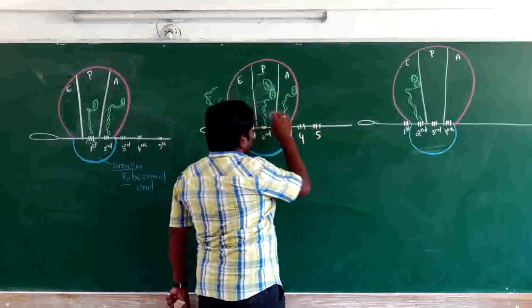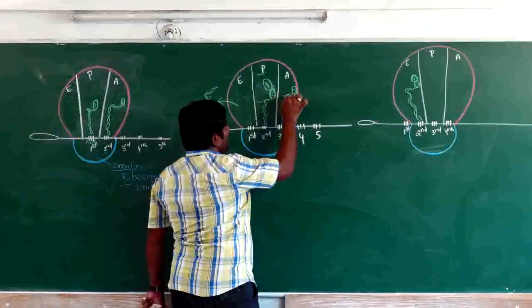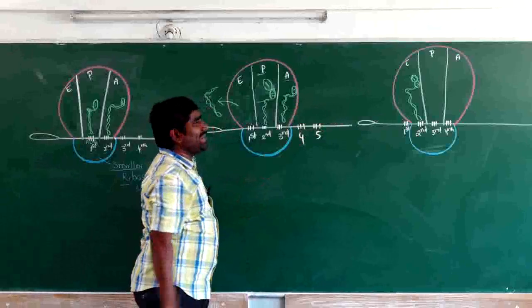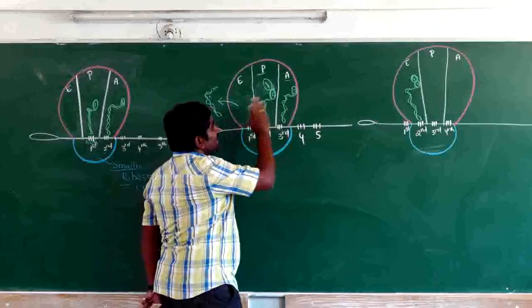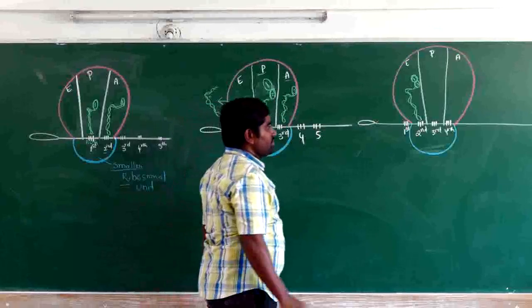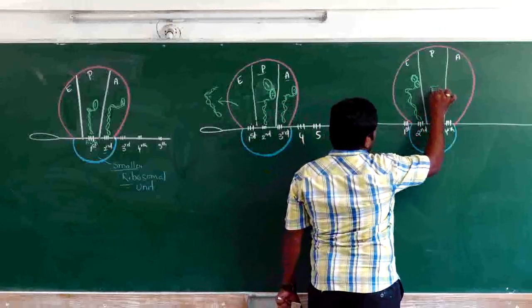Next, in this case, the aminoacyl site, the A site, accepts a new tRNA, that is the third tRNA. Whenever it is accepted, what happens? Again the ribosome will move one codon distance. Now in the one codon distance, what happens now like this?